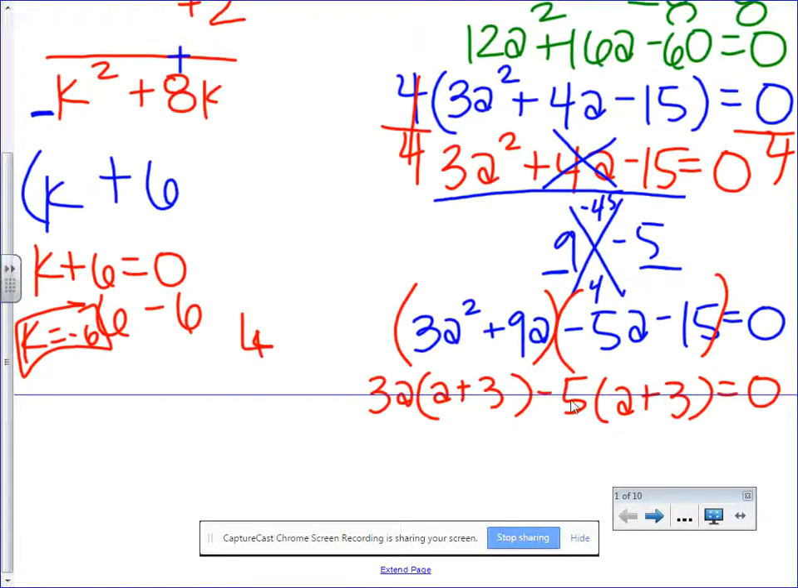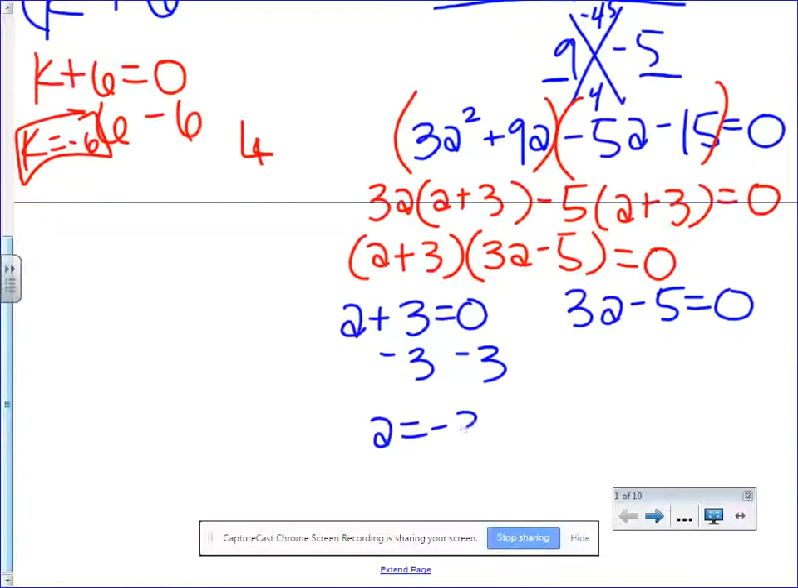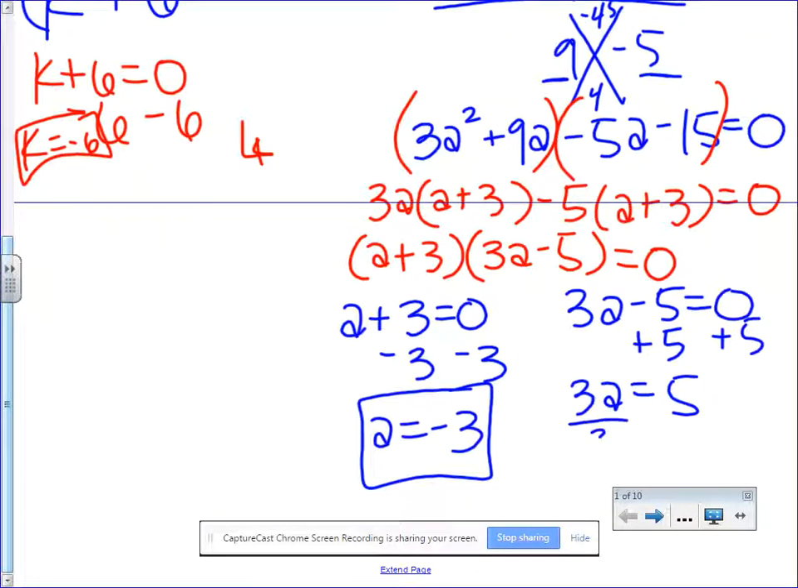So that means I'm going to have a plus 3 times 3a minus 5 equal to 0. And then just like before, I'm going to set each part equal to 0 and solve for a. a plus 3 equals 0. 3a minus 5 equals 0. So I'm going to get a equals negative 3. I get 3a equals 5. That means that a equals 5 over 3.